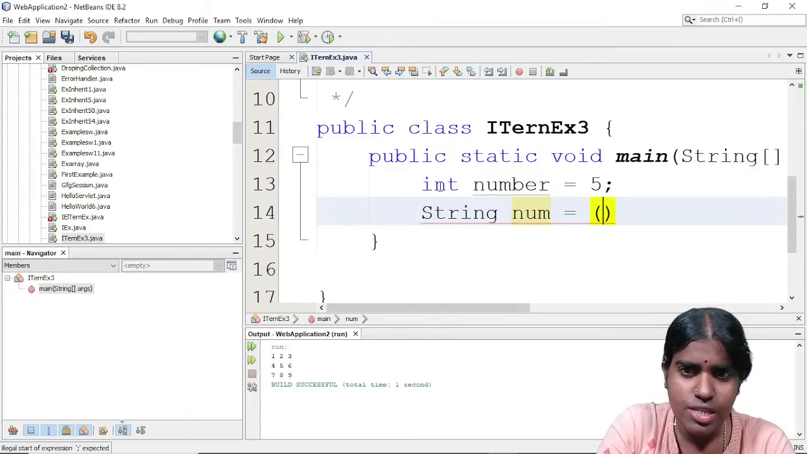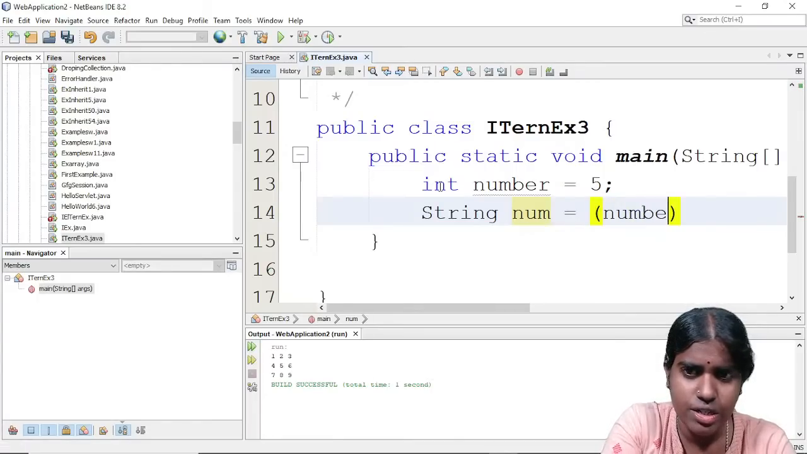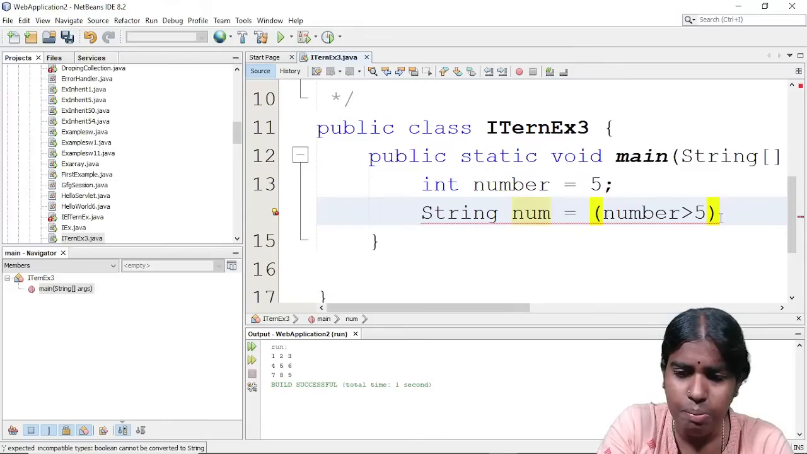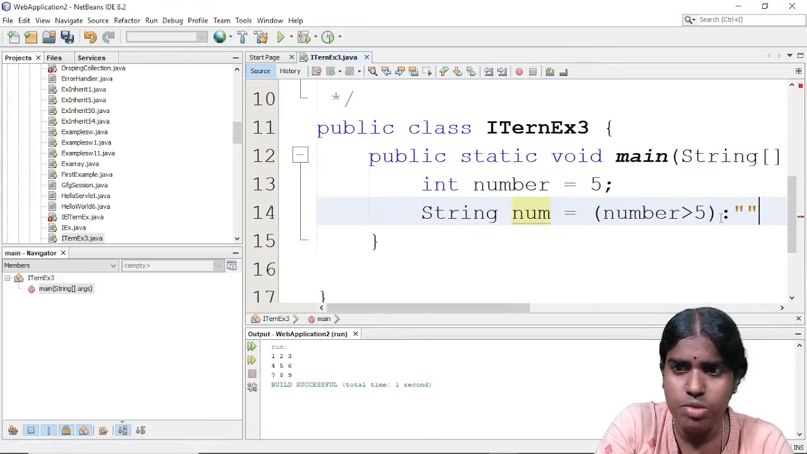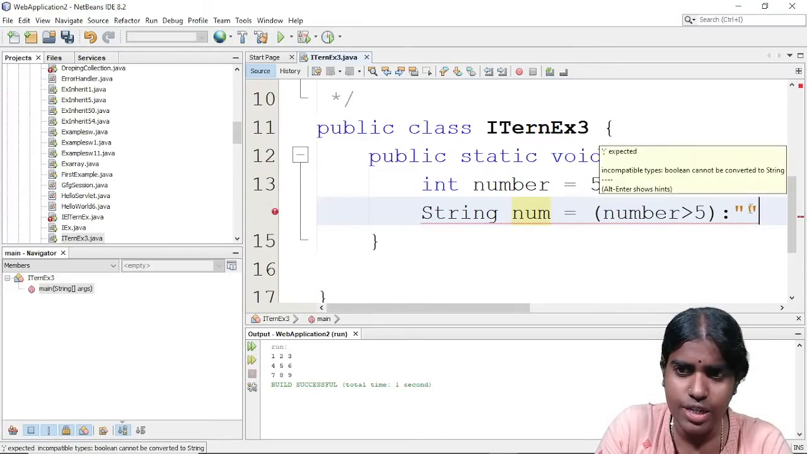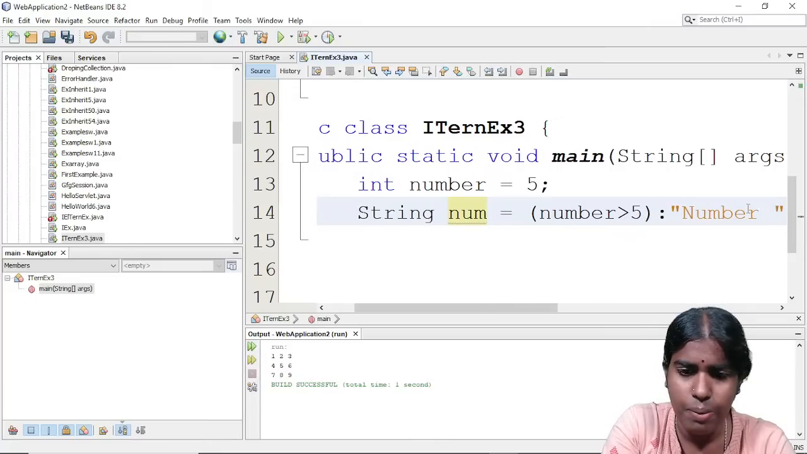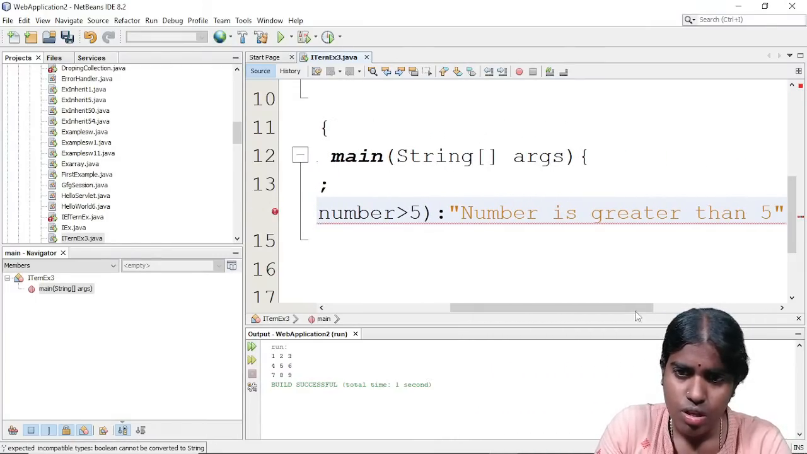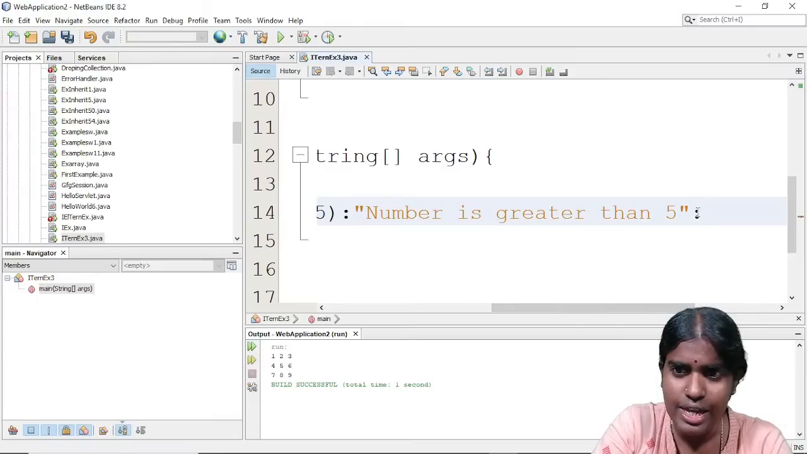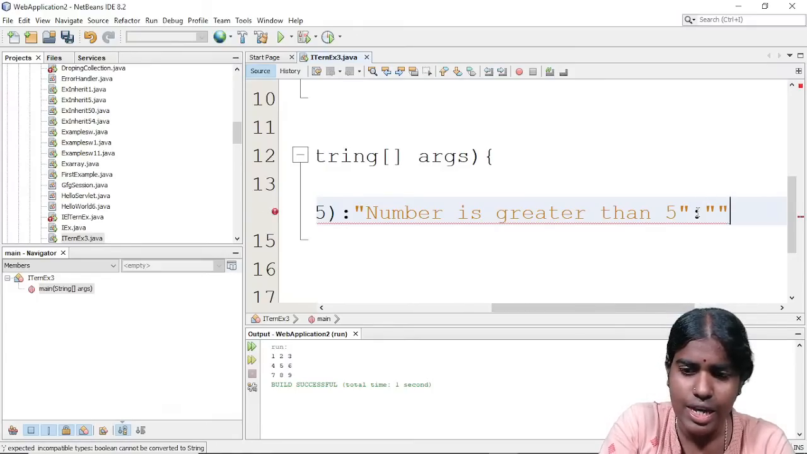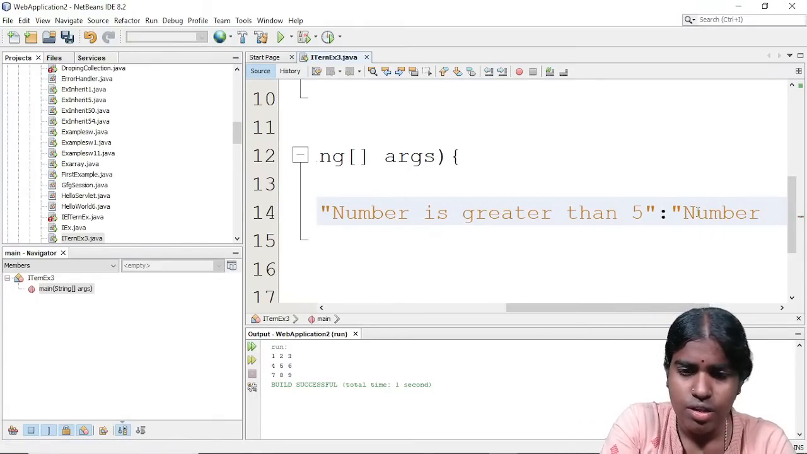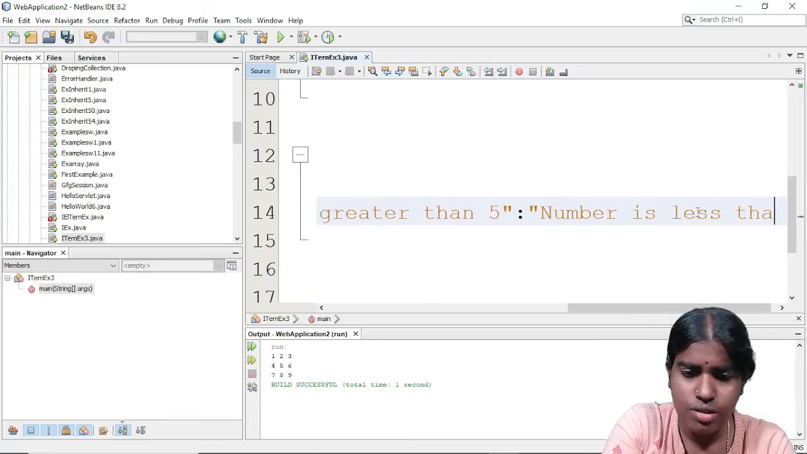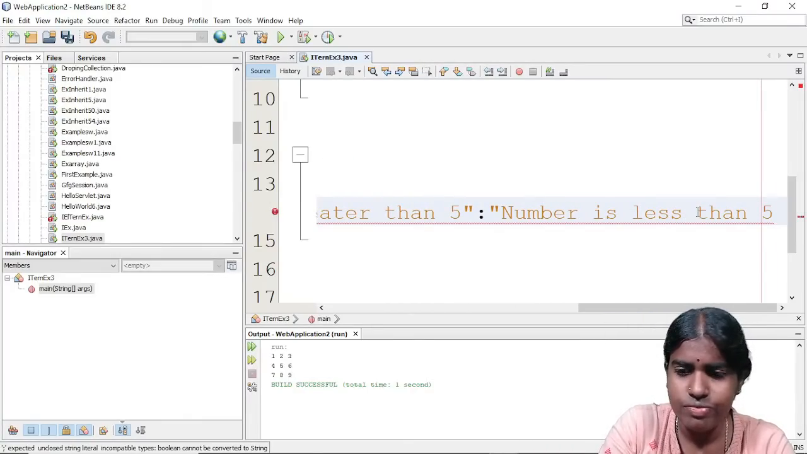Firstly, this is how my ternary operator goes. I am checking for a condition: number is greater than 5. I am going to print some message. For example, inside this I am giving "number is greater than 5". Otherwise, I am going for the else section, and I am giving "number is less than 5".